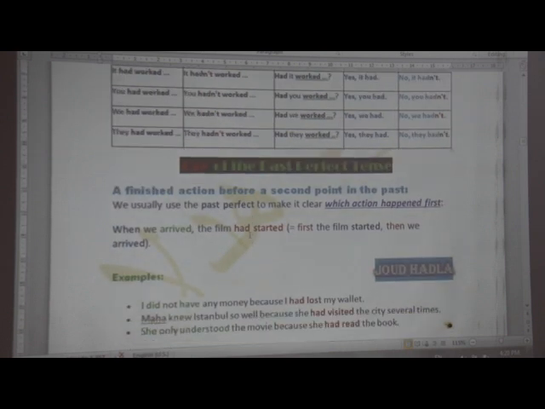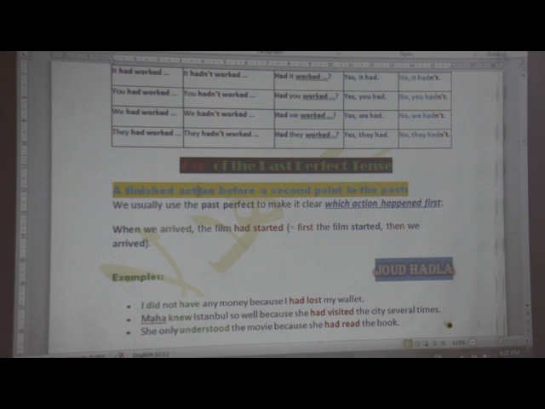Now, what is the main use? I'll give you one of the main uses of this tense: a finished action before a second point in the past. Again, I simplify things for you. Again, dear students, 7th graders. Here we are talking about the most important use of the past perfect tense. Pay attention and try to understand.